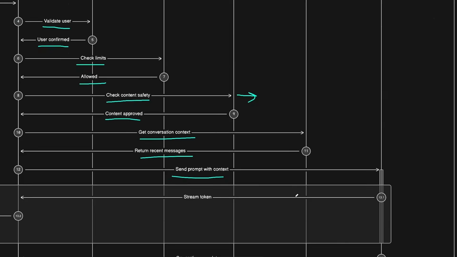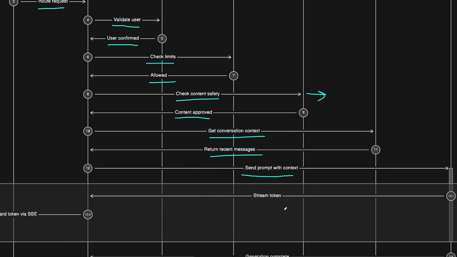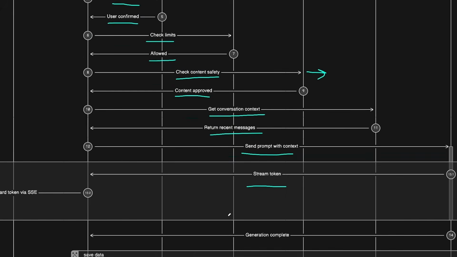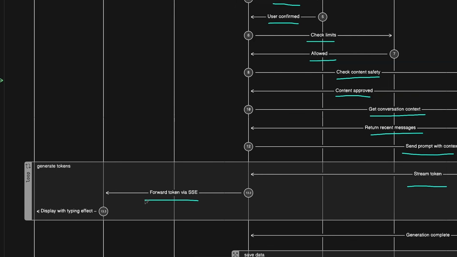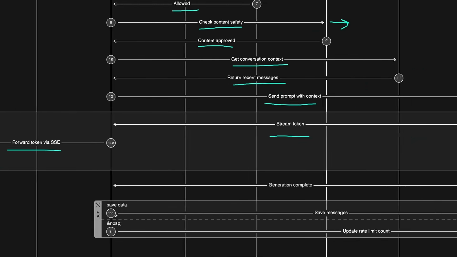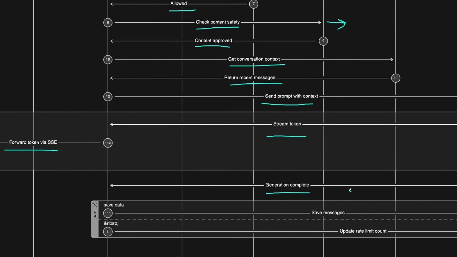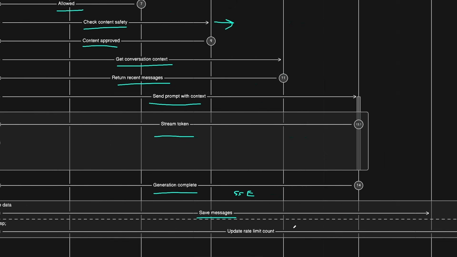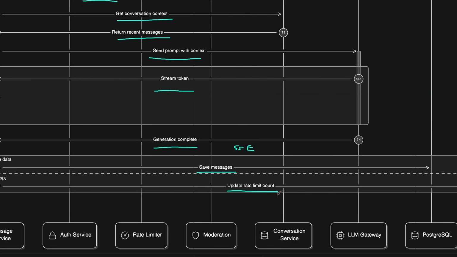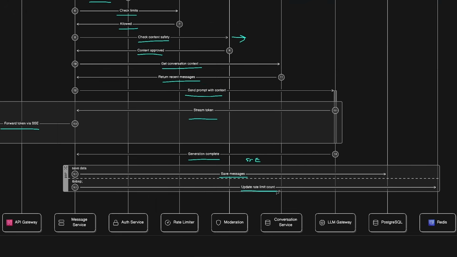And this is where we will start streaming the tokens back to the message service, and then we will forward these tokens one by one via server-sent events to display them with a typing effect on the client side. Once the generation is complete, this is where we will close the server-sent event connection, and this is only when we will first of all save the message that is sent by the AI and update the limit count in the rate limit service and overall for the database.